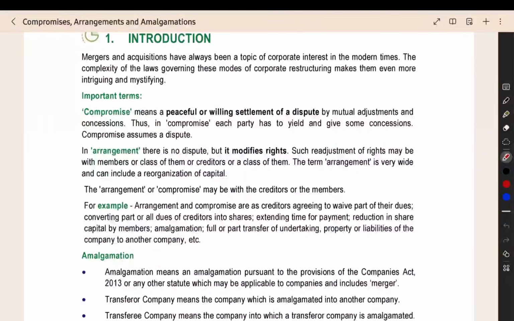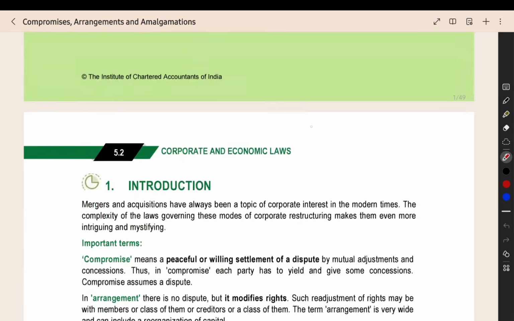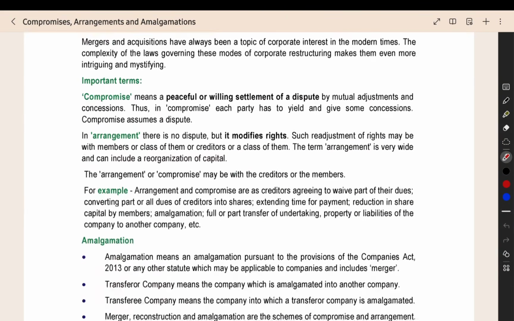Here, compromise means a peaceful or willing settlement of a dispute. There is a problem, and they are settling that problem by mutual adjustment and concession. They are giving a concession or discount. Like, if you want to pay 1 lakh rupees and you have to give goods of 10 kilograms. So 10 kilograms and the price is 1 lakh rupees. Now they are coming to a compromise. I will give you 9 kilograms of goods and you can give me 75,000 rupees. Like that, both parties will give some concession. They will reduce the item. After that, they will come to a mutual agreement. That is a compromise.